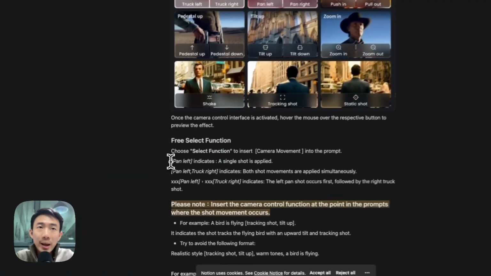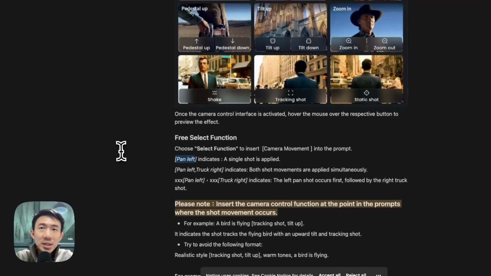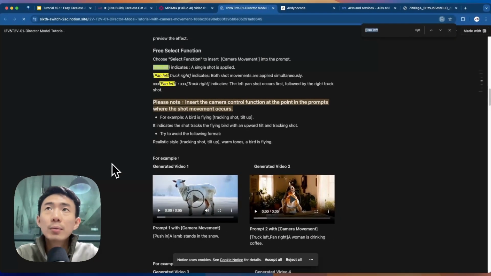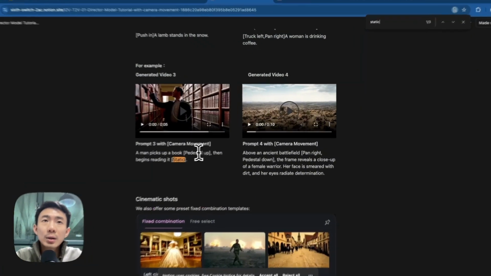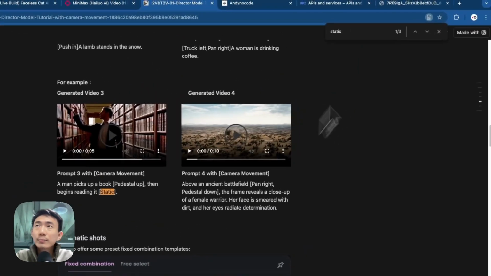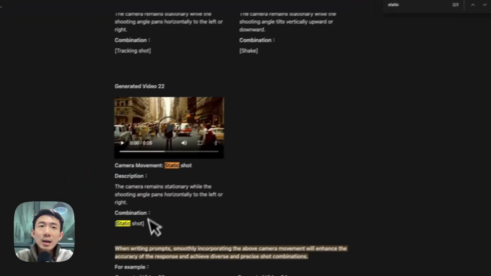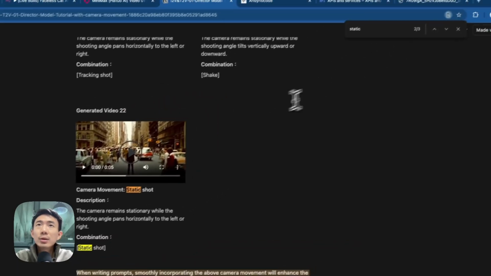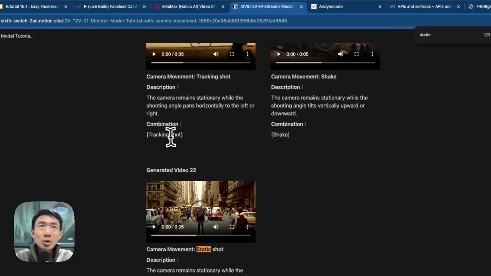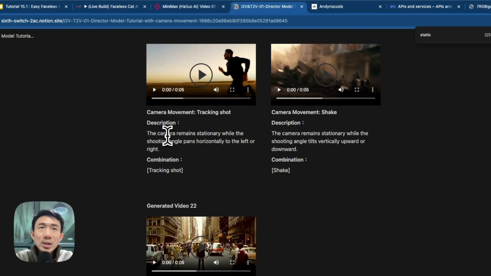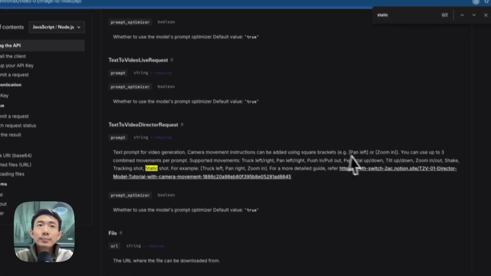For example, we can pan left, track right, etc. So like this, static, right, we choose static, and static shot, like this, shake, tracking shot. So you can use different camera movements as a prompt.